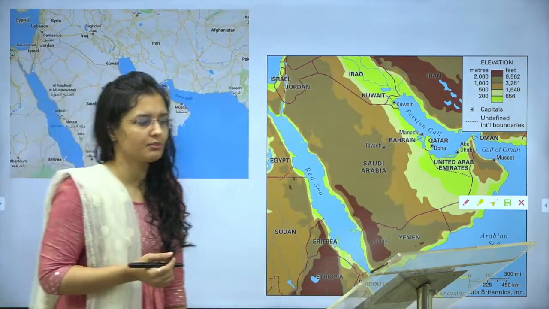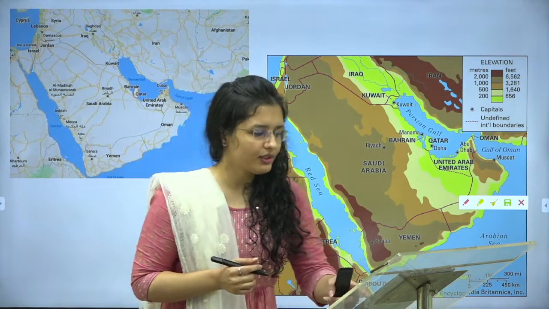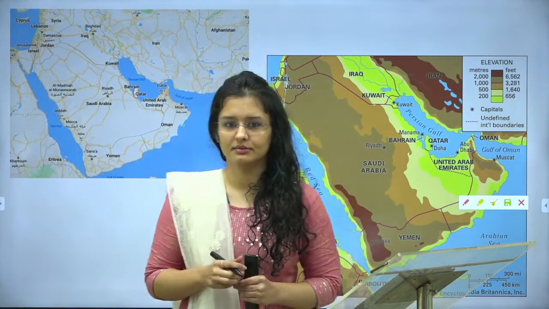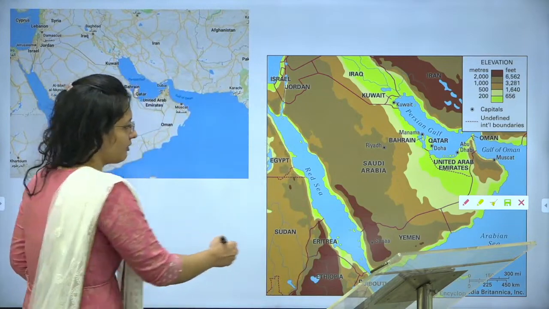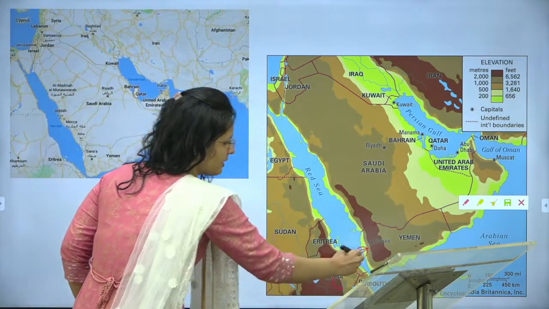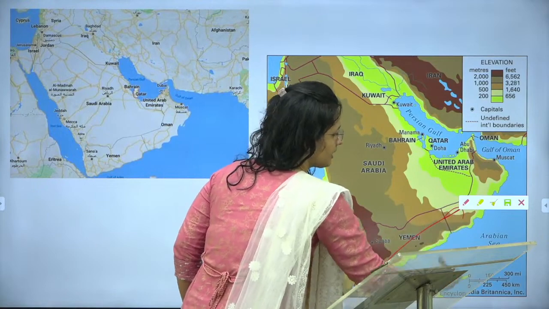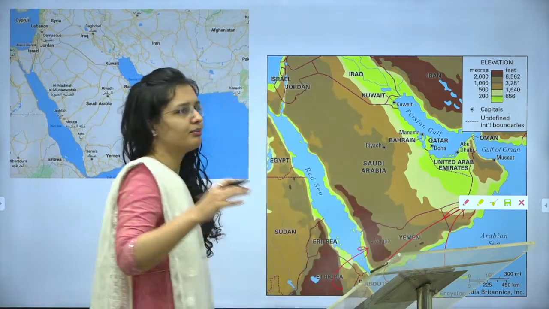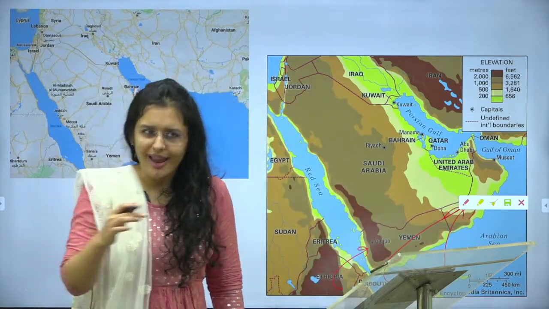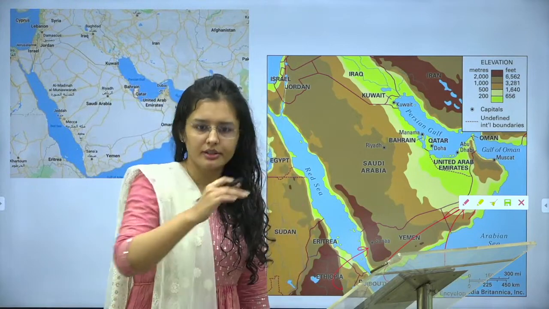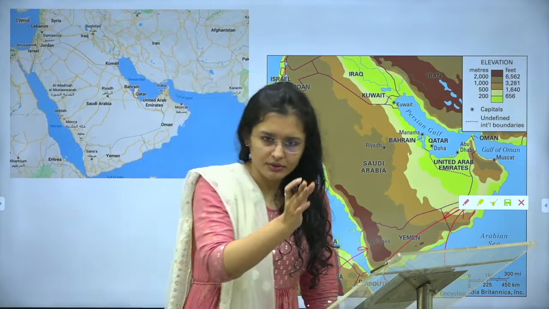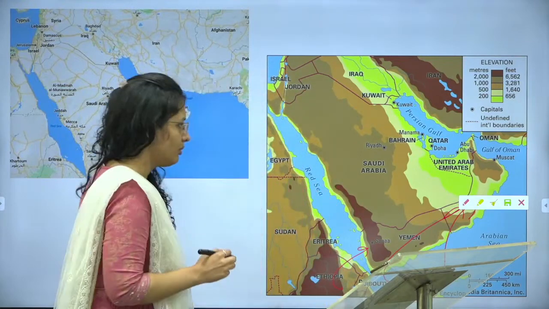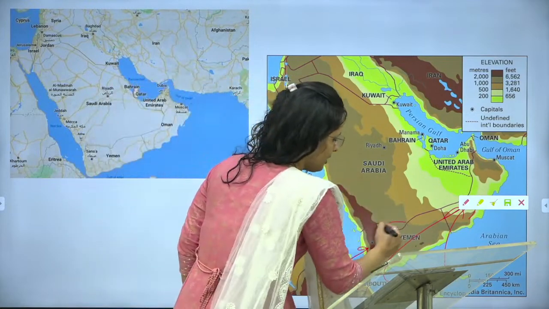Southeast trade winds are which type of winds? What do southeast trade winds bring in India? Monsoon. All right. So the monsoon comes up a little bit in these regions. Actually it is southeast, but then they are deflected towards the west because of the Coriolis force. So that is there.